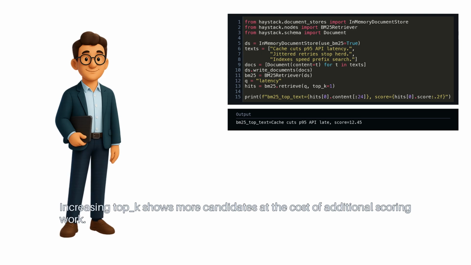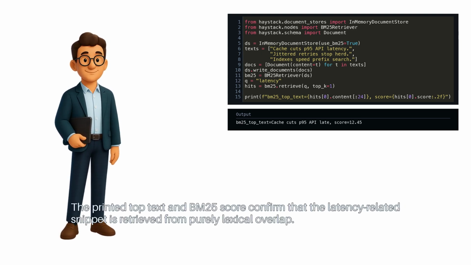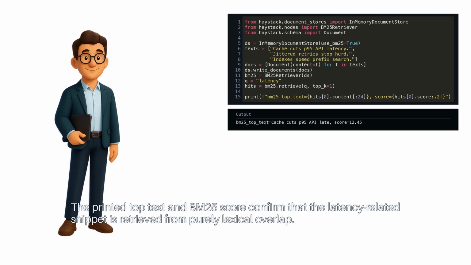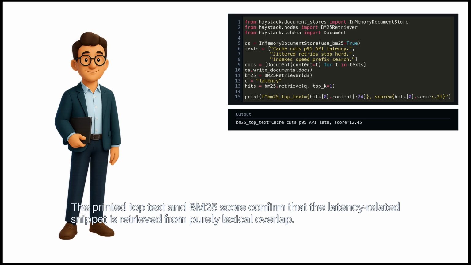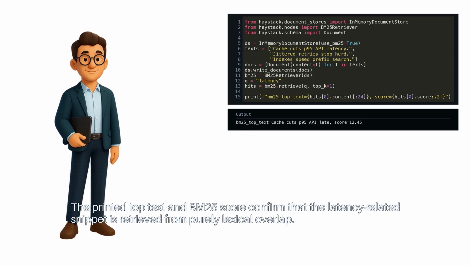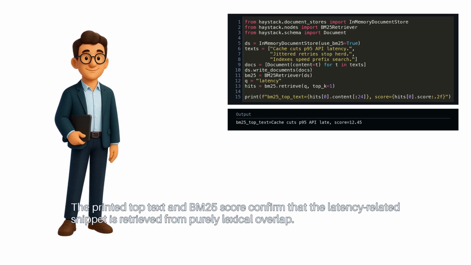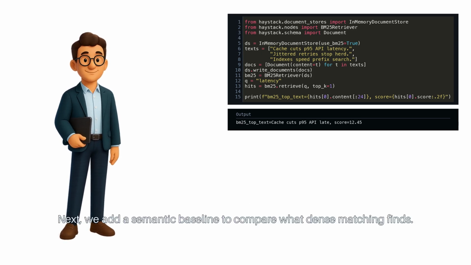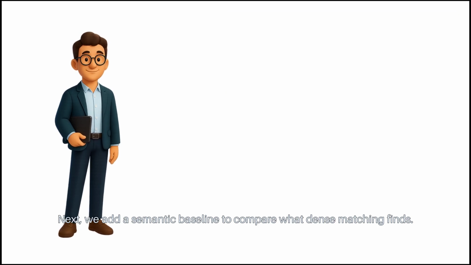The retrieve function returns ranked documents with a score indicating term matching strength. Increasing top K shows more candidates at the cost of additional scoring work. The printed top text and BM25 score confirm that the latency-related snippet is retrieved from purely lexical overlap. Next, we add a semantic baseline to compare what dense matching finds.